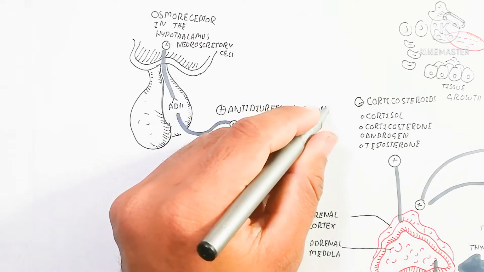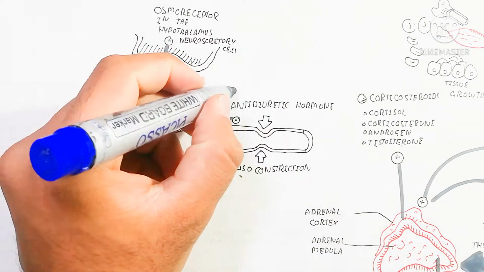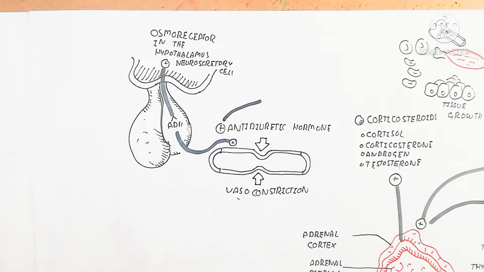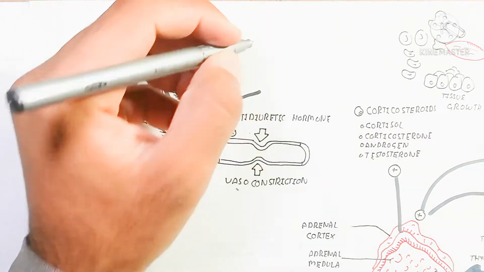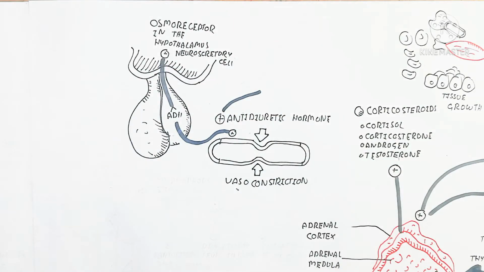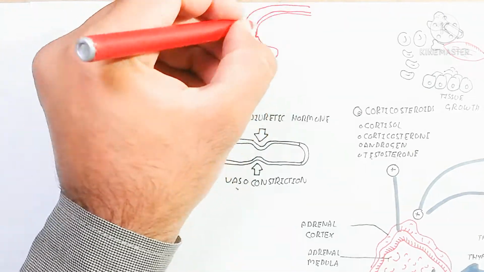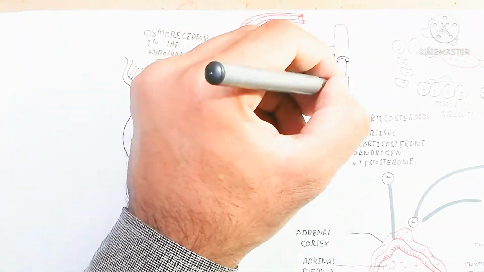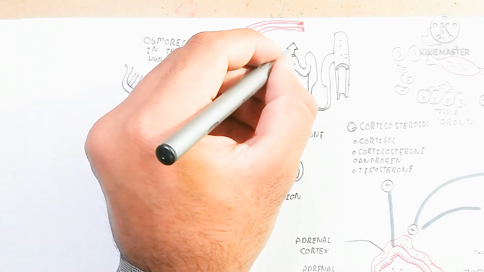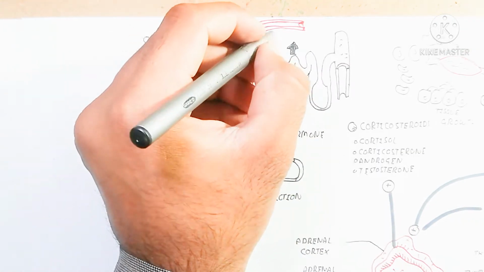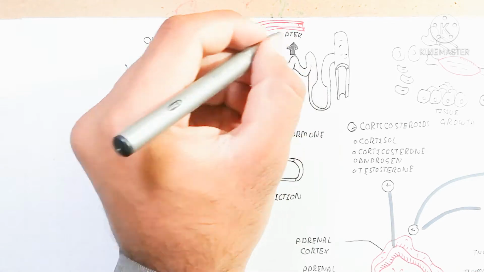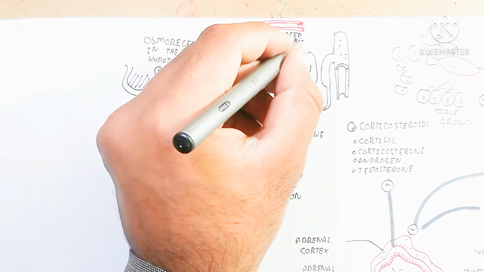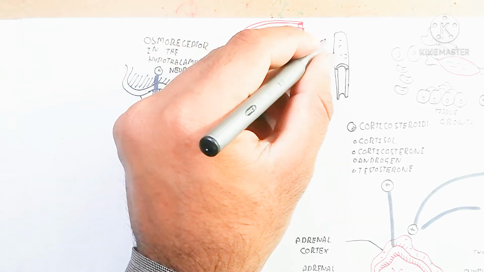This antidiuretic hormone is produced basically from the adrenal gland, and it will constrict the blood vessel to prevent the loss of water as well as promote reabsorption of water. Here I am drawing the glomerulus, and the kidney contains a nephron.